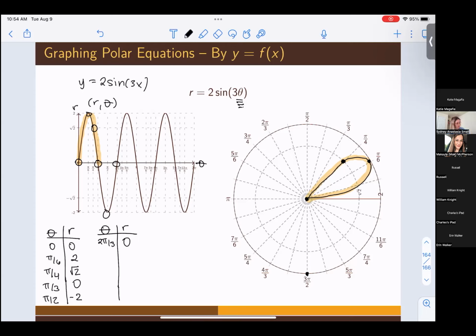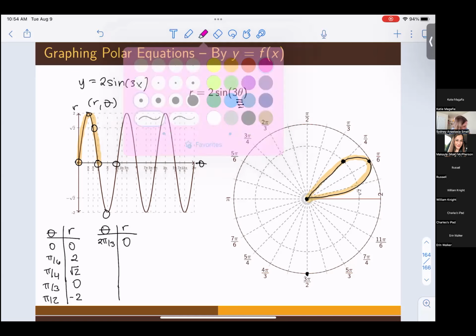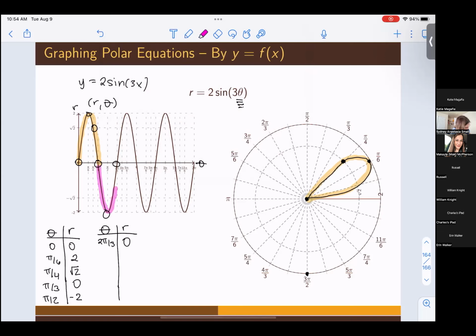Okay, so we know at pi thirds, the graph is at 0, and then at pi over 2, we go down to -2, and then at 2 pi thirds, we're back at 0. That is this portion of the graph right here. So even though we only have one key point down at -2 comma pi over 2 down here, it's still going to be a petal shape. It's still going to look like this. And so that is this portion of the graph.